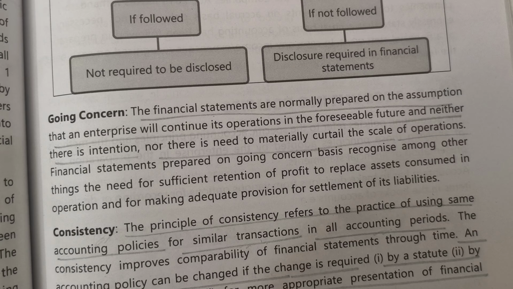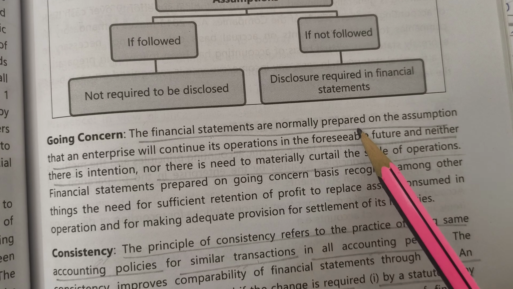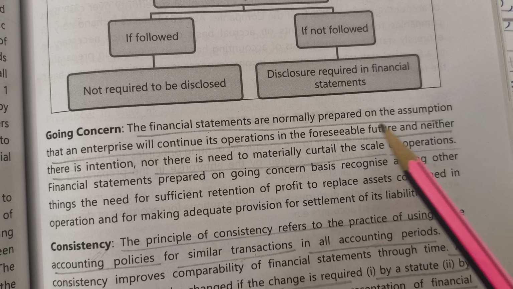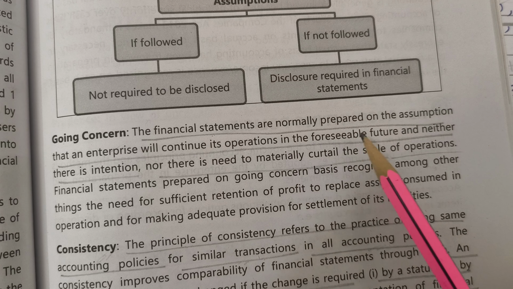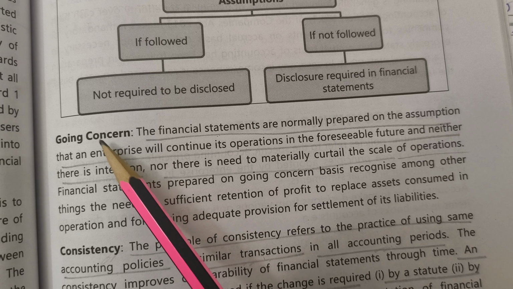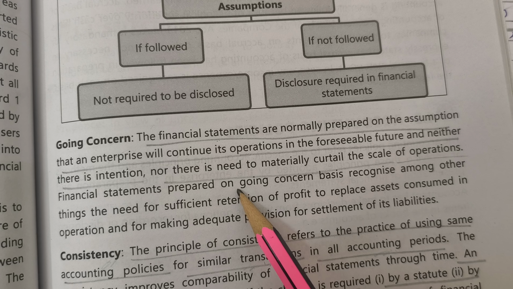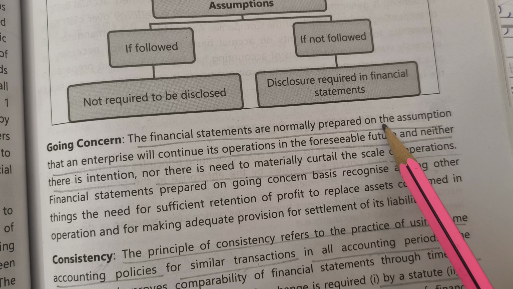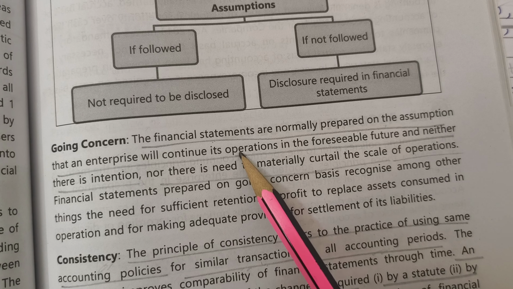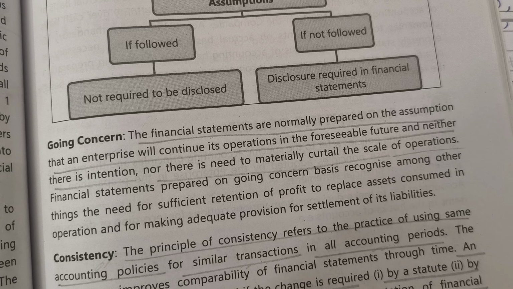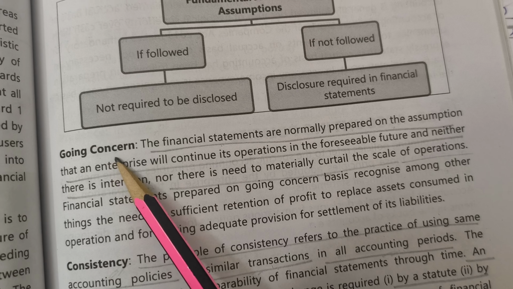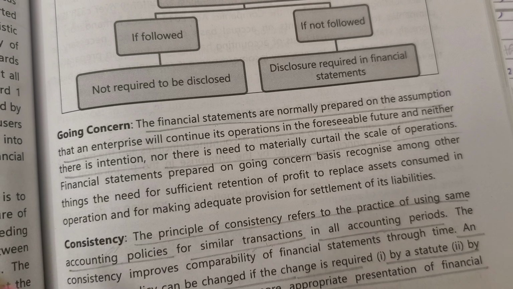Let's see. The financial statements are normally prepared on the assumption that the enterprise will continue its operation in the foreseeable future. That is known as going concern. So, on what basis the financial statements are prepared? On the assumption that the enterprise will continue its operation in the foreseeable future. The operations will go on, and that is known as going concern assumption.